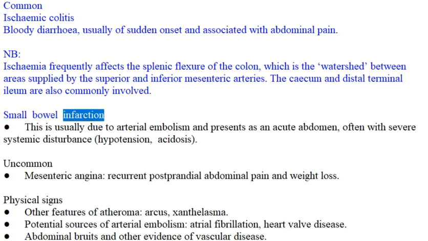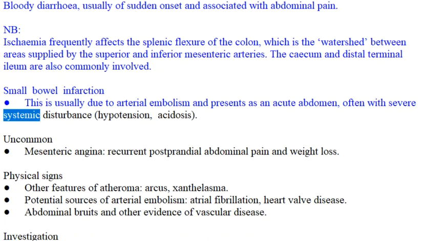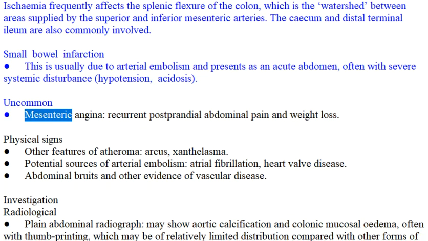Small bowel infarction. This is usually due to arterial embolism and presents as an acute abdomen, often with severe systemic disturbance, hypotension, acidosis. Uncommon: mesenteric angina, recurrent postprandial abdominal pain and weight loss.